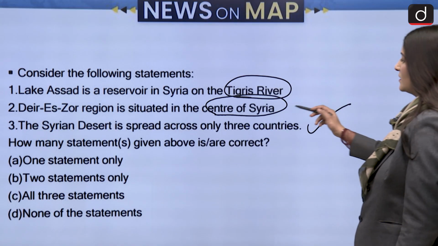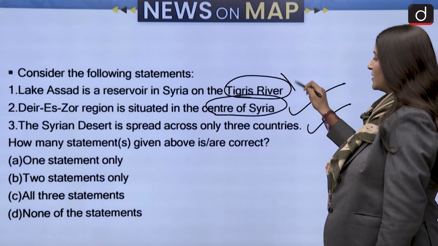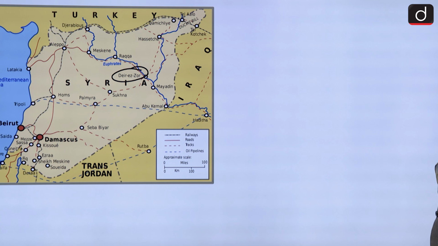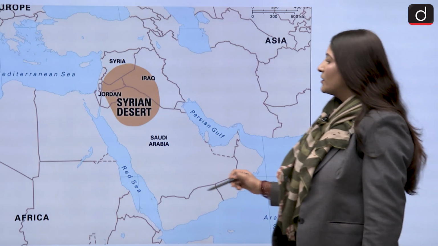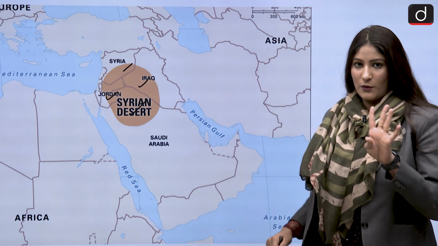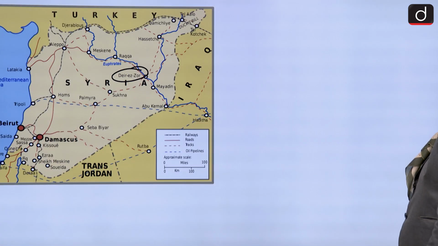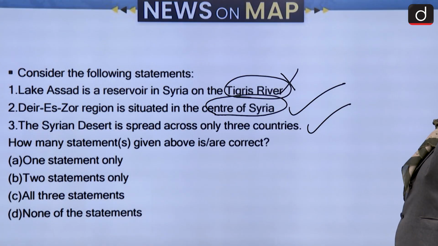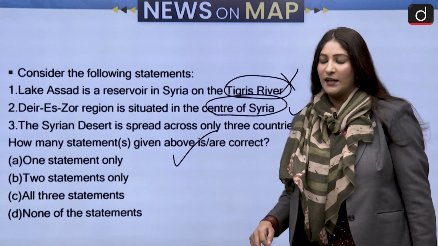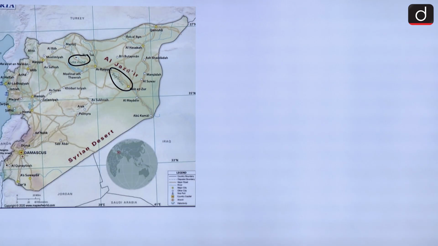So situated in the center, that is correct. Syrian desert is spread only across 3 countries. That is also not correct because it is spread across Jordan, Iraq, Syria and Saudi Arabia. 4 countries are there. So first statement is not correct, second statement is correct and third statement is not correct. One statement only is going to be the correct answer. Moving ahead to the next question.